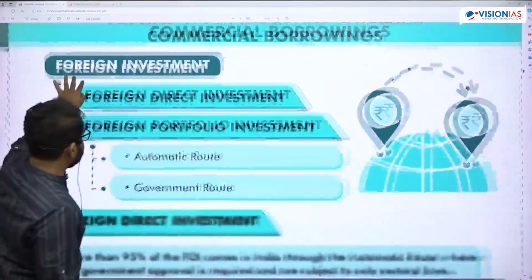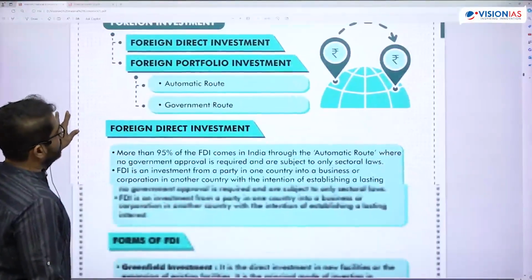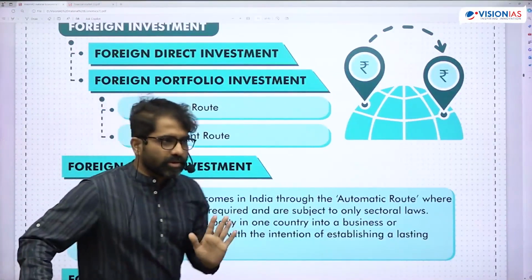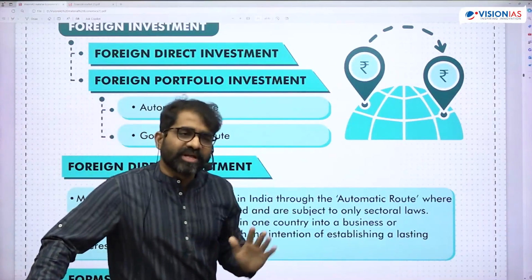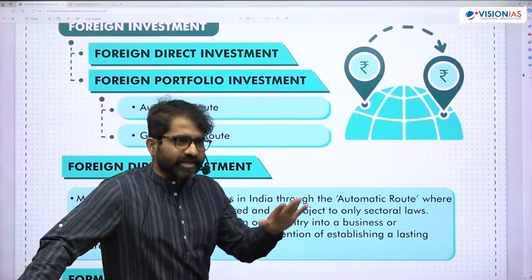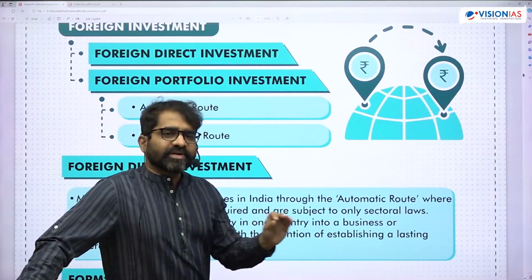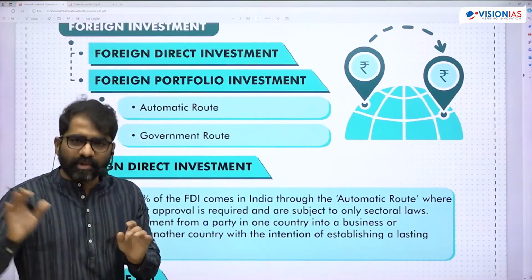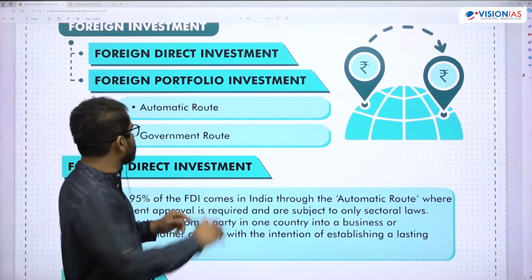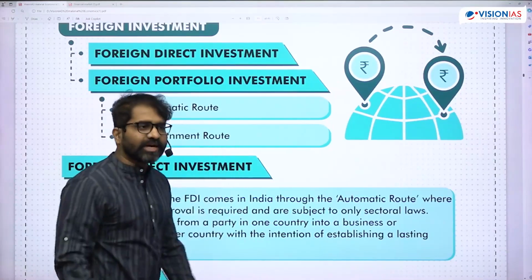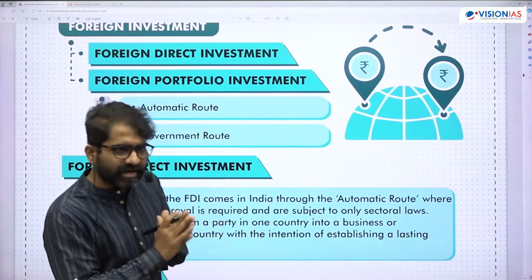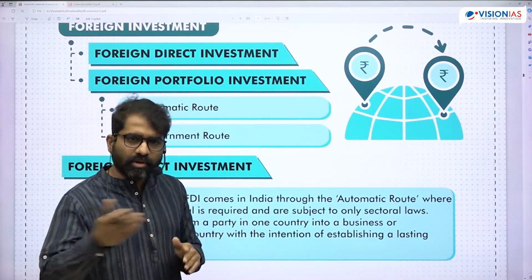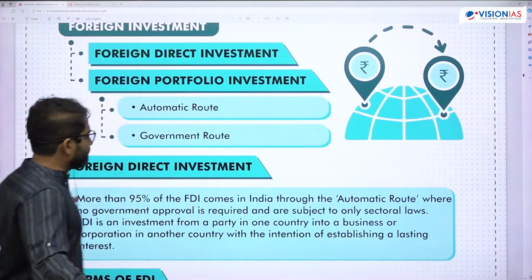And so in the foreign investment, FDI is there, portfolio is there. So FDI investment can move through automatic route or government route. Earlier there used to be a board called FIPB, Foreign Investment Promotion Board, under the Finance Ministry, which used to do case-by-case approvals for FDIs moving through the government route. But FIPB has been scrapped. You don't have the FIPB board currently. So FDI that comes in can come through automatic route or non-automatic or government route.